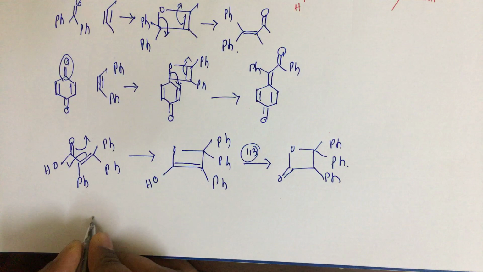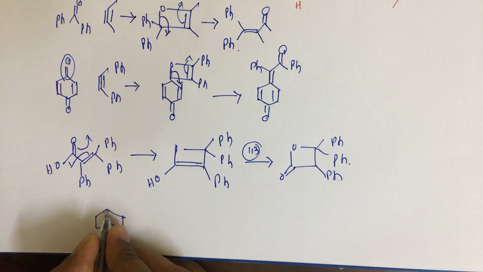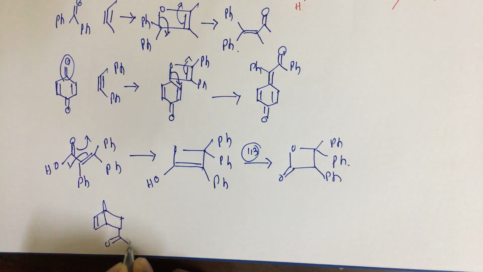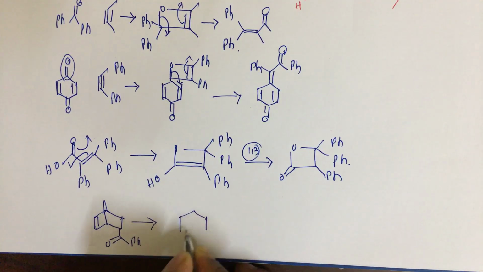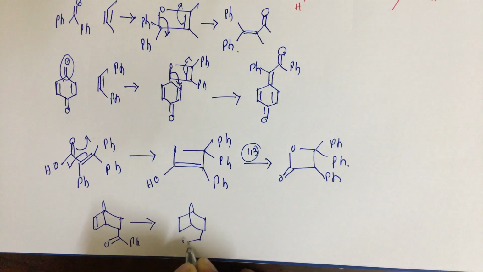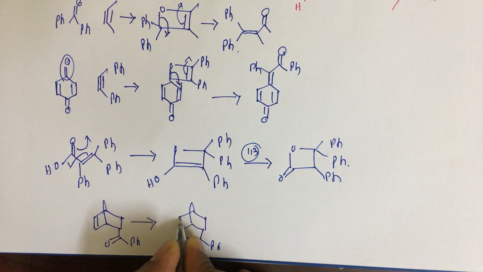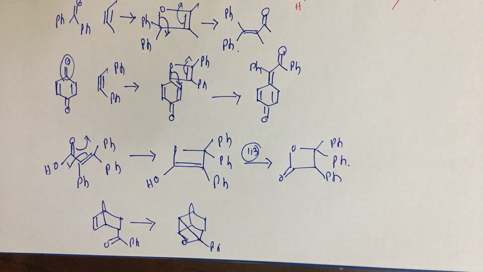And this is also an example for intramolecular cyclization reactions. And here this is the product. I'm just writing the product directly because I have explained already the mechanism, so we just go through it.